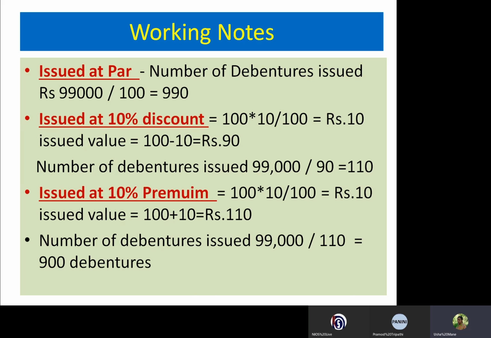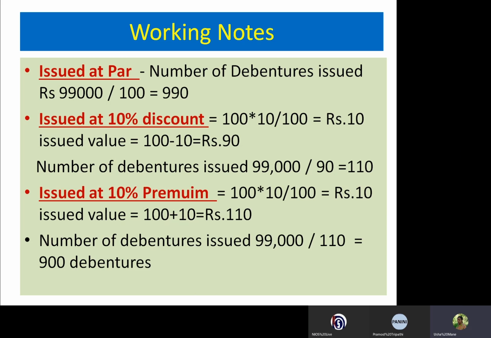So the number of debentures issued to the vendor: 99,000, the amount due to the vendor, divided by the issue price 110, and we get the number of debentures issued to the vendor in case of premium, that is 900 debentures.